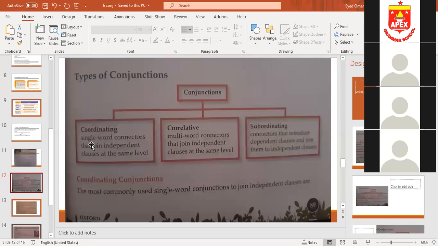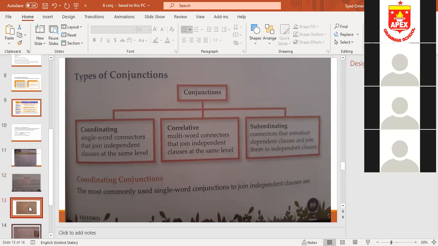They have given the definition: single word connectors that join independent clauses at the same level. Independent clauses, please write it down, underline it and write, so that you should know what is an independent clause. Independent clause means simple sentence or main clause. Okay. Correlative, pair of conjunctions, multi-word connectors that join independent clauses at the same level. Subordinating, connectors that introduce a dependent clause and join it to an independent clause. Okay, so these are the three types of conjunctions.